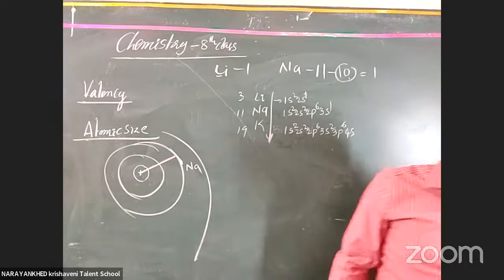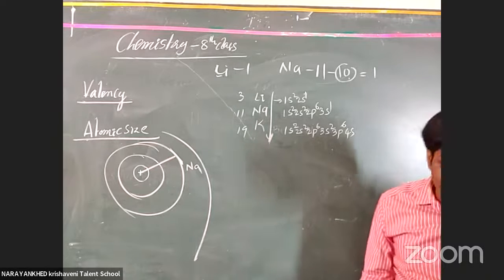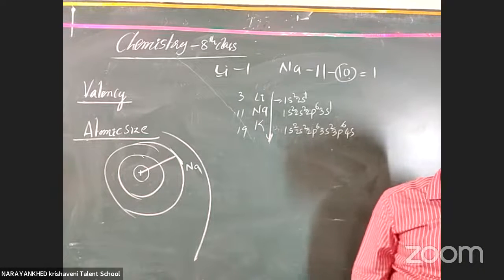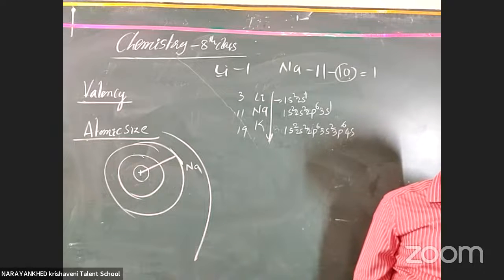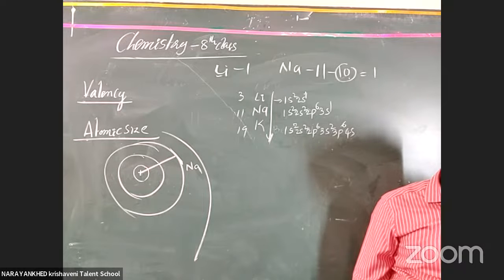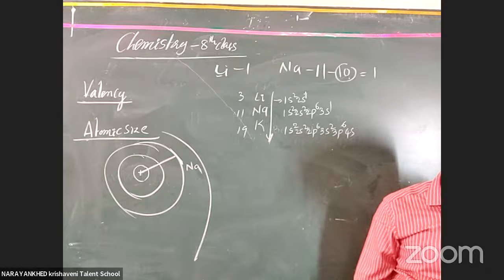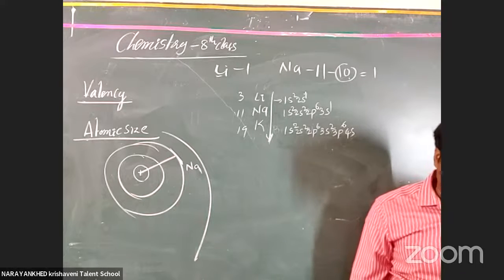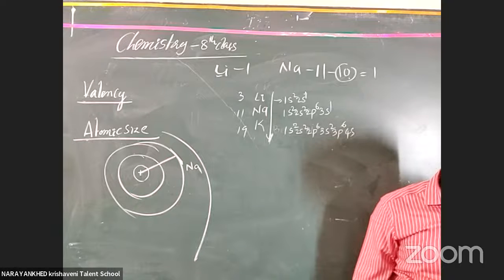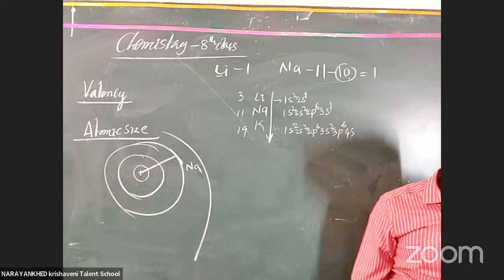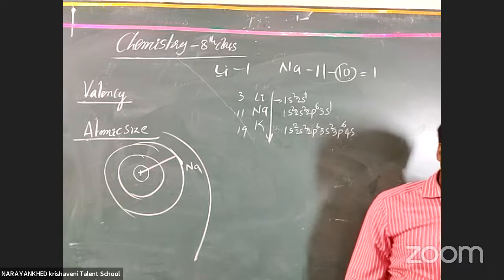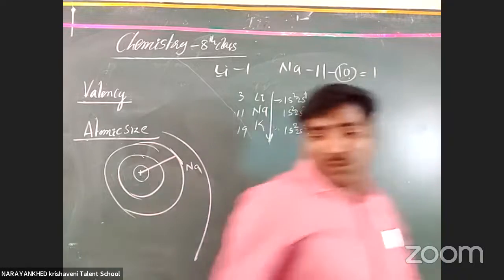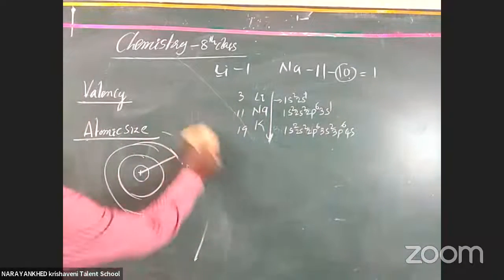When you compare atomic radius, elements decrease across the period from left to right. The reason is that electrons enter the same main shell, or even an inner shell in the case of d-block and f-block. Therefore, there is no change in the distance between the nucleus and the outer shell, but the nuclear charge increases. Because of the increase in atomic number, the atomic size decreases in a period. Any doubt here? Clear or not, all the students?